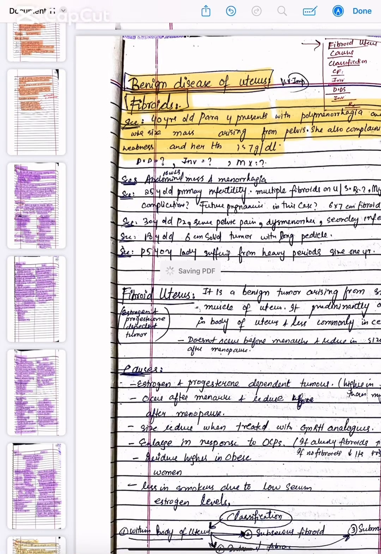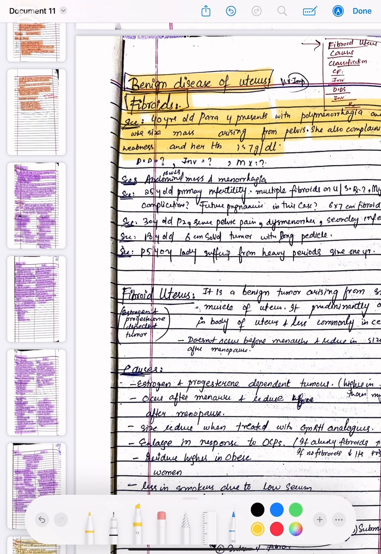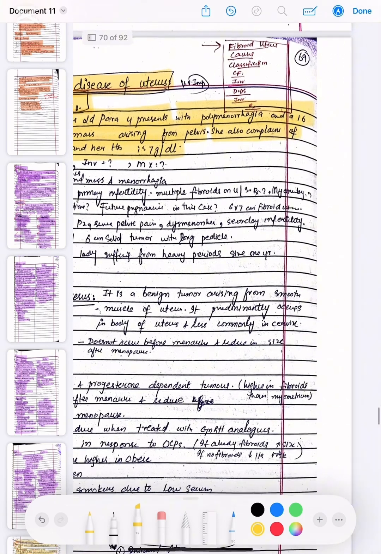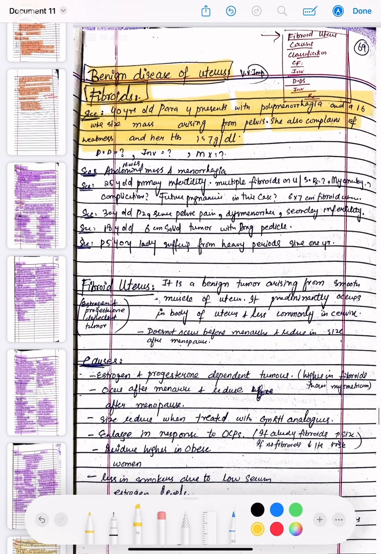Everyone and welcome back. So we are going to discuss the topic benign diseases of the uterus and malignant diseases of the uterus in this part of the video. So starting from the benign diseases of the uterus, we have a scenario of fibroids: a 40 years old